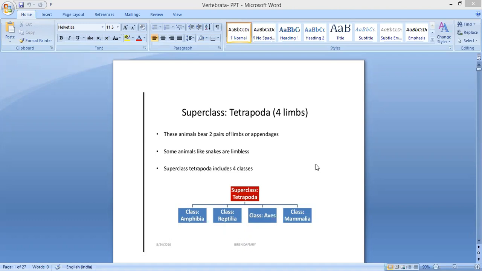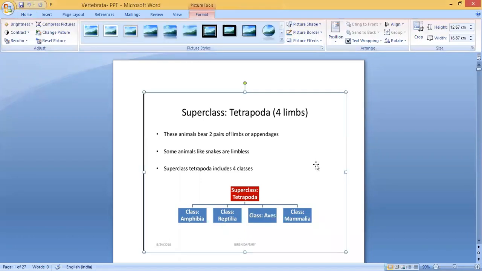Some animals like snakes are limbless. So in this, four main groups are coming down. You can see amphibia, reptilia, aves, mammalia. So if you are taking snake, it comes under the group reptilia. But some animals like snakes, they are limbless. Superclass Tetrapoda includes four classes. So which are the four classes? Class amphibia, class reptilia, class aves, class mammalia.